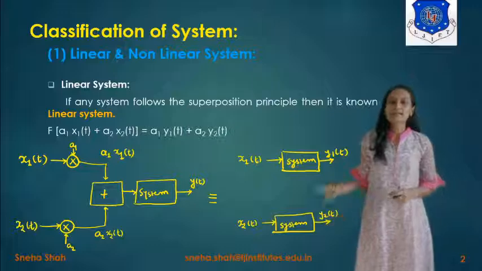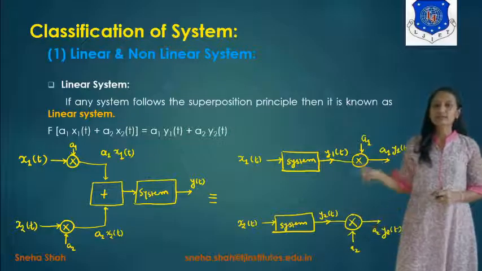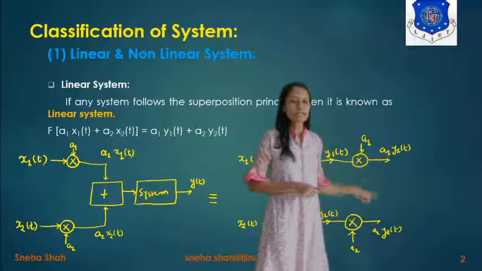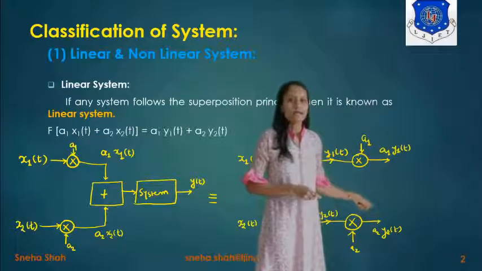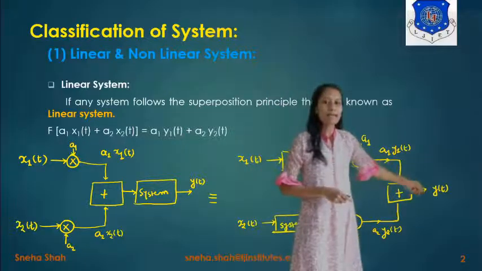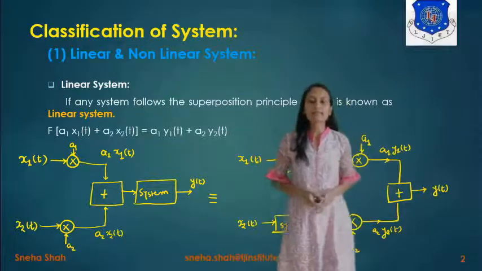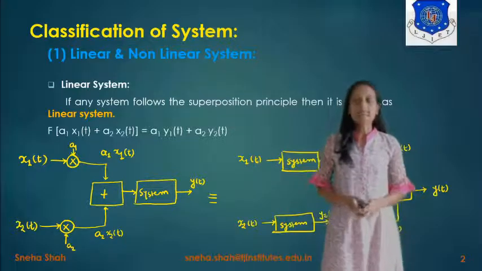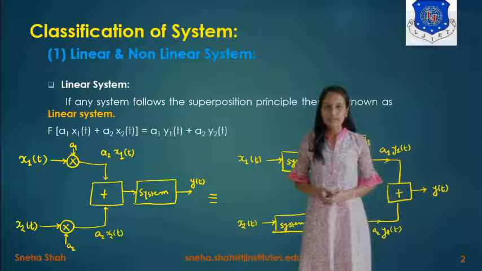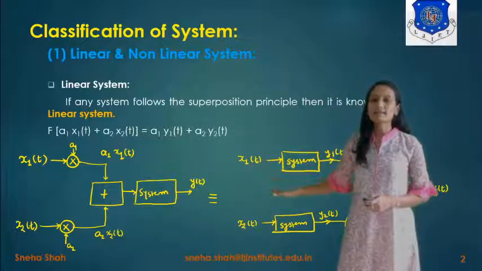Now if we multiply y1(t) with a1 and y2(t) with a2, the term will be a1 y1(t) plus a2 y2(t). Now if we add these two terms, the output of this will be the same as the output of this system. So these two will be the same. If this holds, then it is considered as the superposition principle, and if these two are the same, then the system is defined as a linear system.